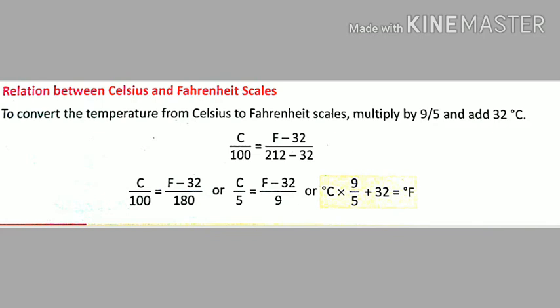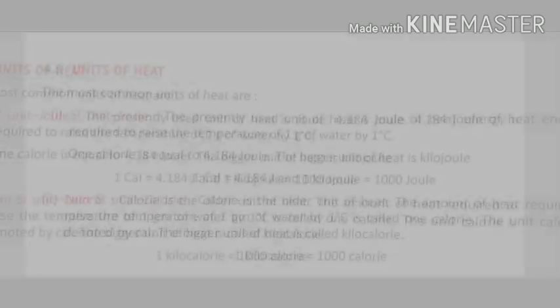Suppose you want to change Celsius into Fahrenheit, then put the value of C and find F. And if you want to find the value in Celsius, then put the value of F and convert into C. So C/100 = (F - 32)/180. This is the formula. Okay.